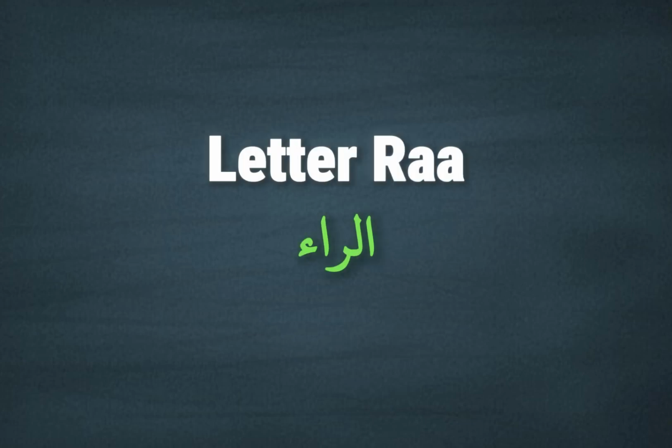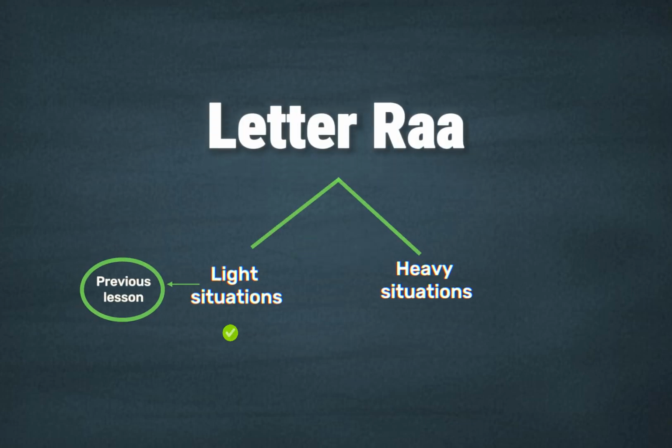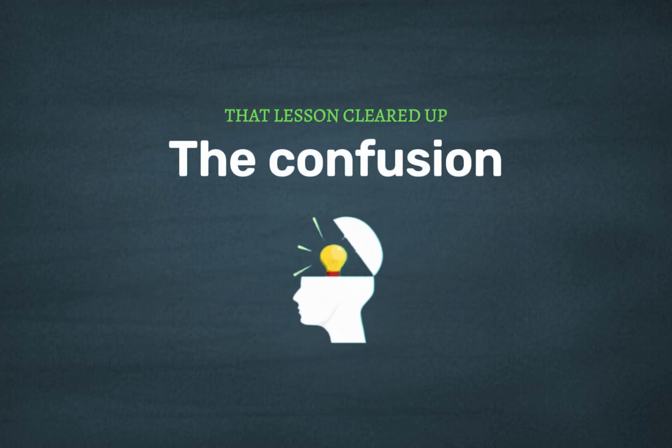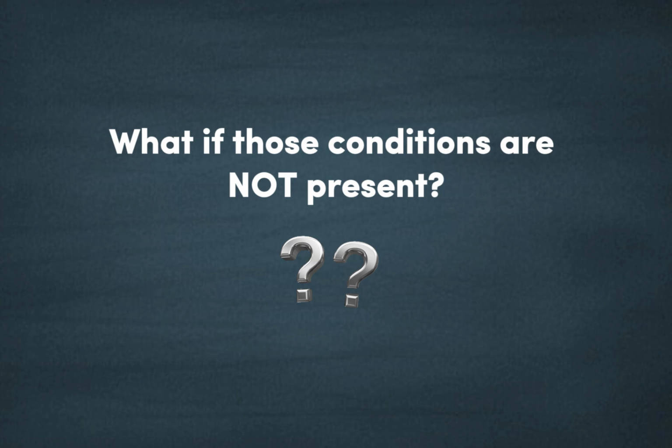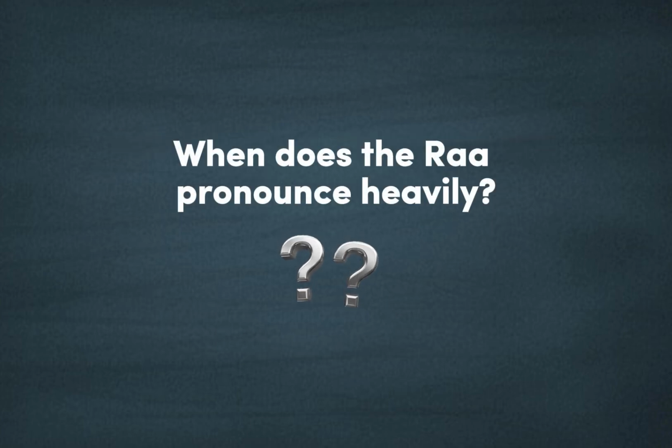In our previous lesson, we explored the situations where the letter Ra is pronounced lightly. And Alhamdulillah, by understanding those rules, we cleared up much of the confusion that many learners face while reciting the Quran. But now, an important question remains. What happens when those conditions are not present? When do we pronounce the Ra heavily?